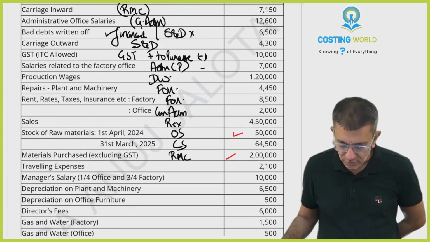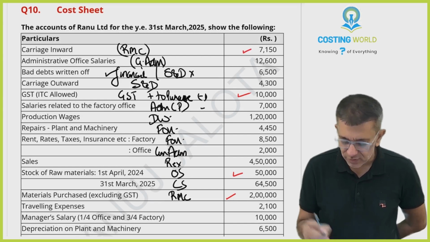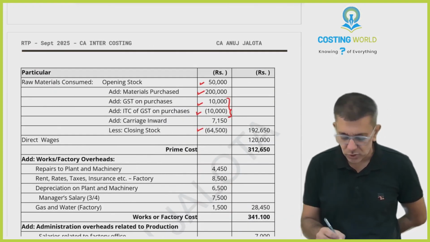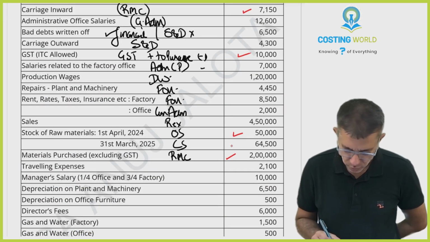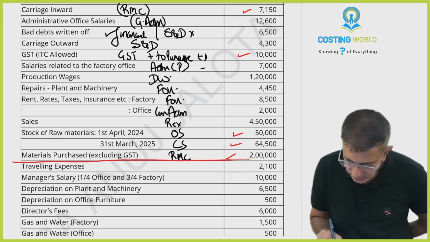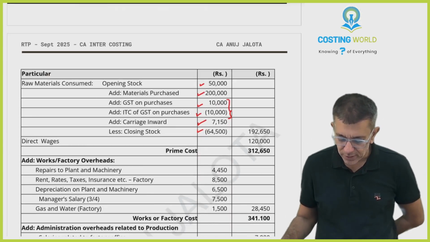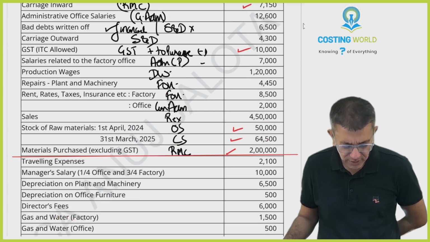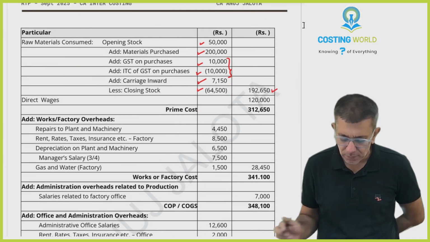Then ITC, it's done. Then carriage inwards 7,150. Less closing stock, 64,500. So this is your direct material consumed. Add your productive wages, which means direct wages, 1,20,000, and that gives you the prime cost.